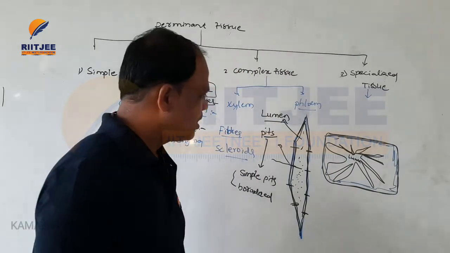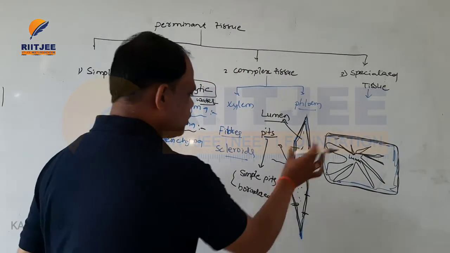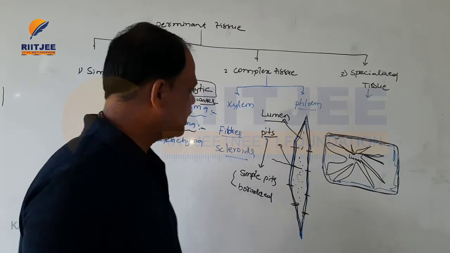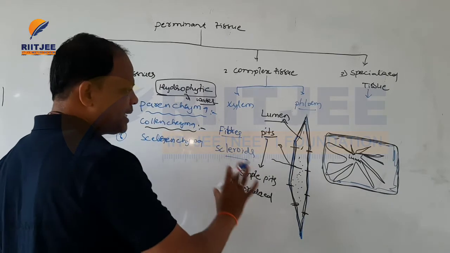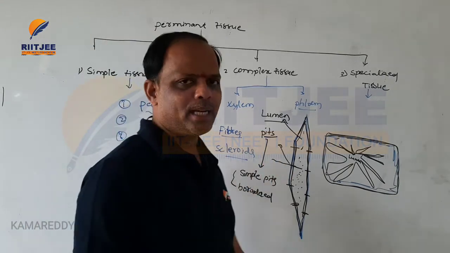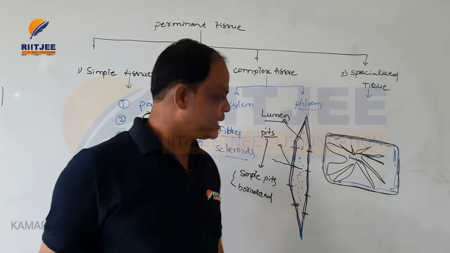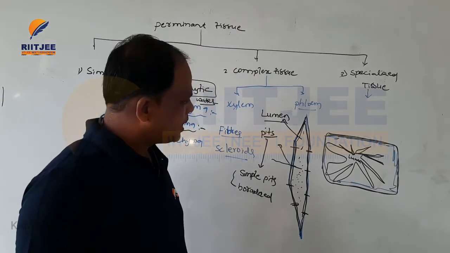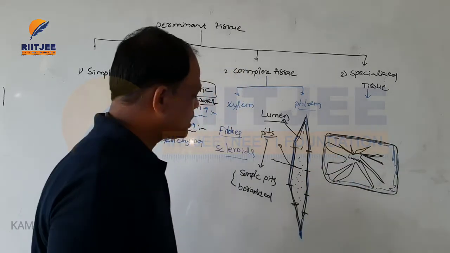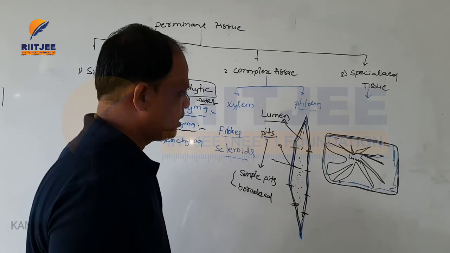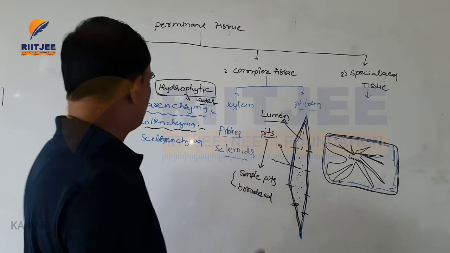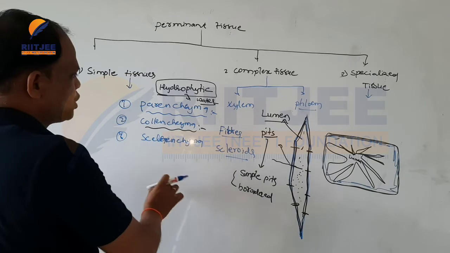These are dead organisms. And the main function of both of these sclerenchyma types is that they give mechanical strength to the whole plant body. Sclerenchyma can also be present inside the stele. Here less lumen is present, and this is a dead tissue. So these are the simple tissues.